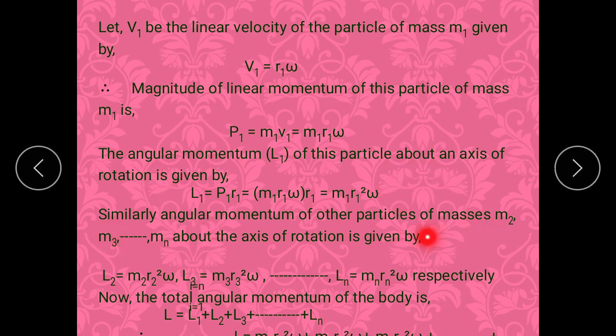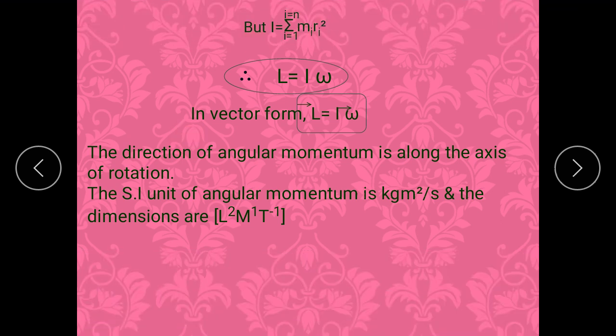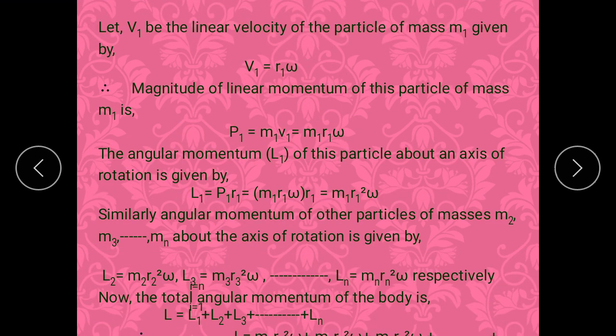Now there will be n number of particles. So for the second particle, the angular momentum is what? M2 R2 square omega. For the third particle, it is m3 r3 square omega. And so on, for the nth particle, it is Ln equal to mn rn square omega. So we have to find the total angular momentum, that is L equals L1 plus L2 plus L3 and so on plus Ln. Substitute all the values of L1, L2, L3 up to Ln. You will get m1 r1 square omega plus m2 r2 square omega plus and so on mn rn square omega.